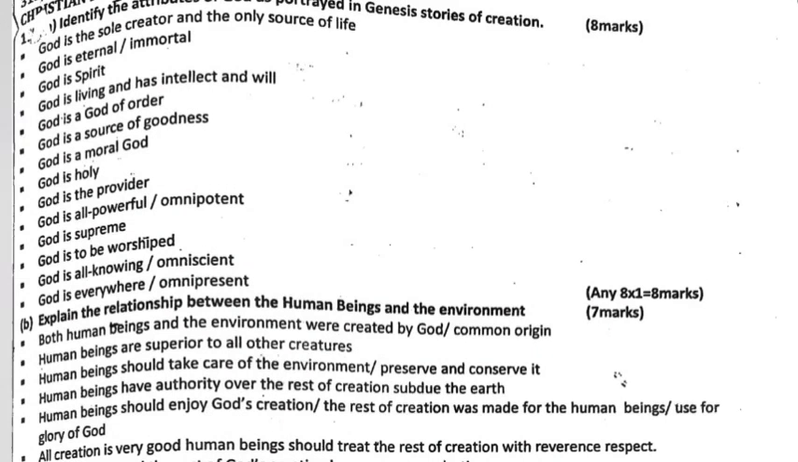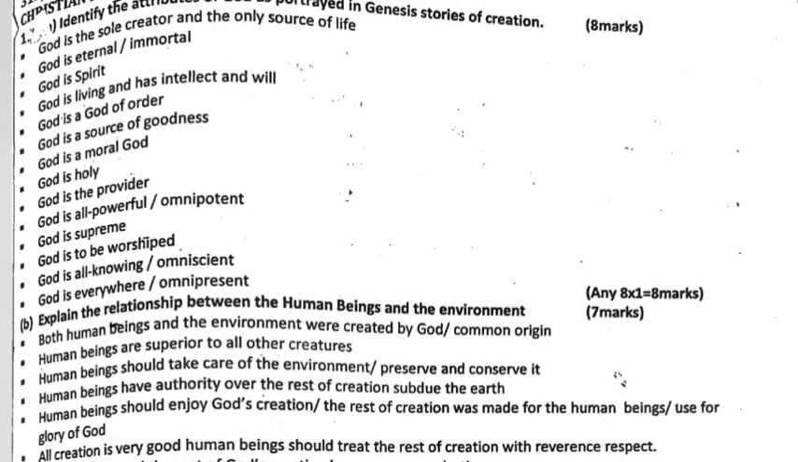Answers. Question 1a. Identify the attributes of God as portrayed in Genesis stories of creation. God is the sole creator and the only source of life. God is eternal, immortal. God is spirit. God is living and has intellect and will. God is God of order. God is source of goodness. God is a moral God.